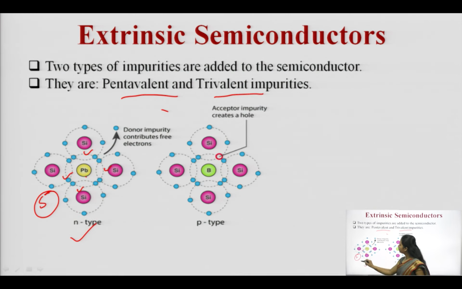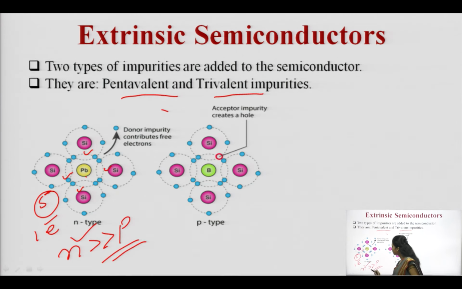In the case of n-type, each and every pentavalent impurity is contributing 1 electron, and usually 1 atom of impurity is added to 10 raised to the power 8 atoms of the semiconductor. It means that in n-type semiconductor, the concentration of electrons will be very high in comparison to the holes.